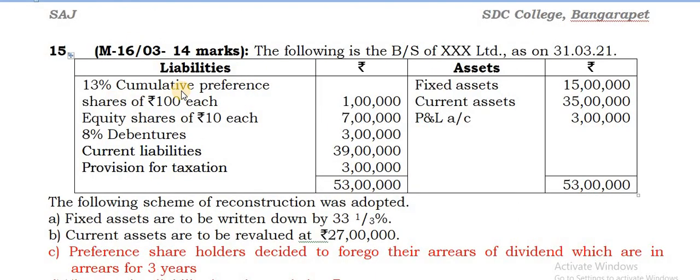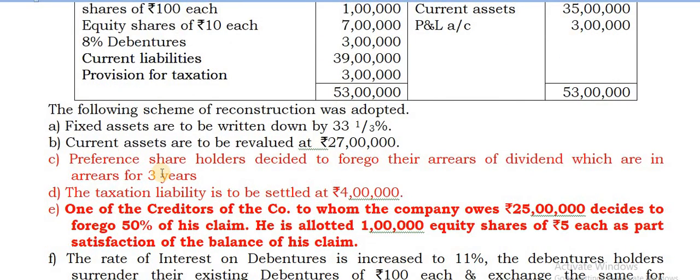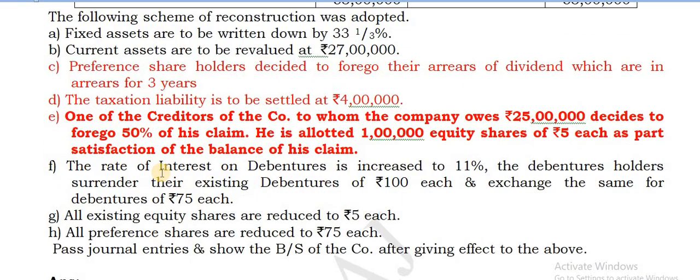Well, consider the next question. Question number 16. I mean to say 15. It was given in May 2016 as per your syllabus also. There are preference shares, equity shares, debentures, current liabilities and provision for taxation. In this, you should be careful about the creditors as well as tax liabilities being settled at 4 lakhs.